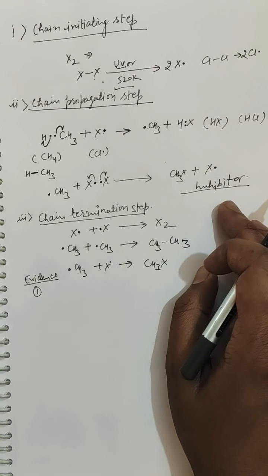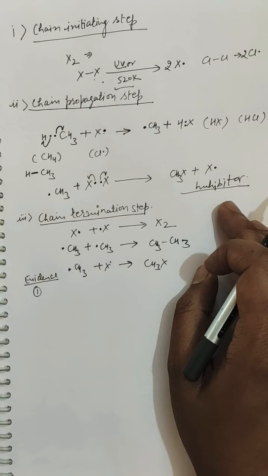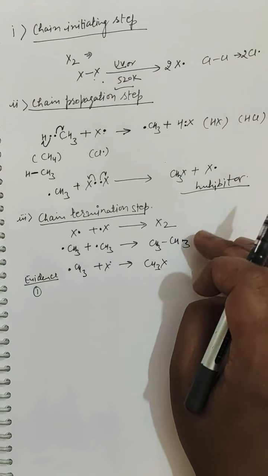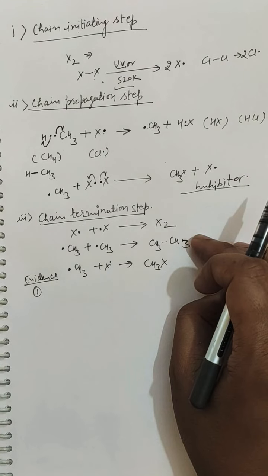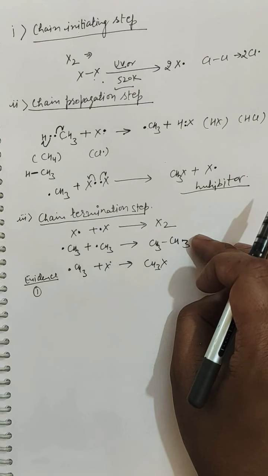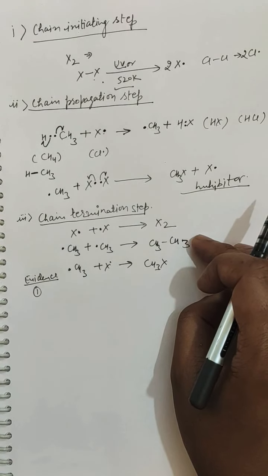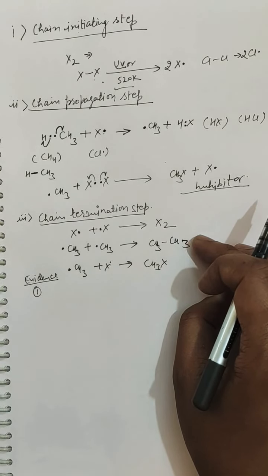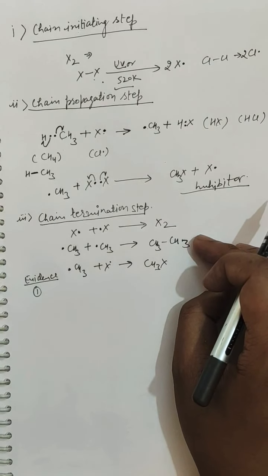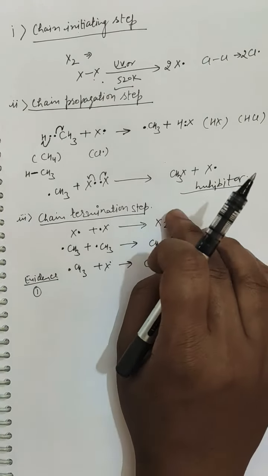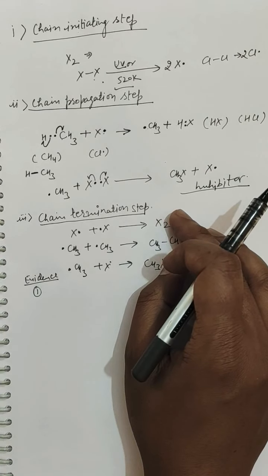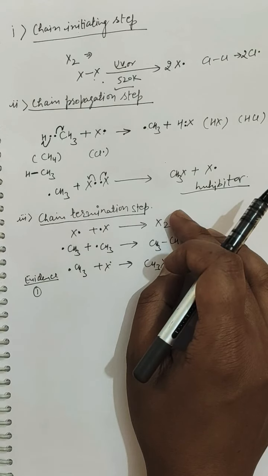The last is the effect of tetraethyl lead. If 0.02% of tetraethyl lead is added to the reaction mixture, chlorination of alkane occurs in dark at 415 Kelvin. This is because at 415 Kelvin, TEL, that is tetraethyl lead, decomposes to give ethyl radical, which can attack the chlorine molecule to give the chlorine radical. So there are four factors which substantiate our claim of the free radical mechanism. The first evidence is the presence of ultraviolet light, second is the photon, third is the inhibitor, and fourth is the tetraethyl lead.